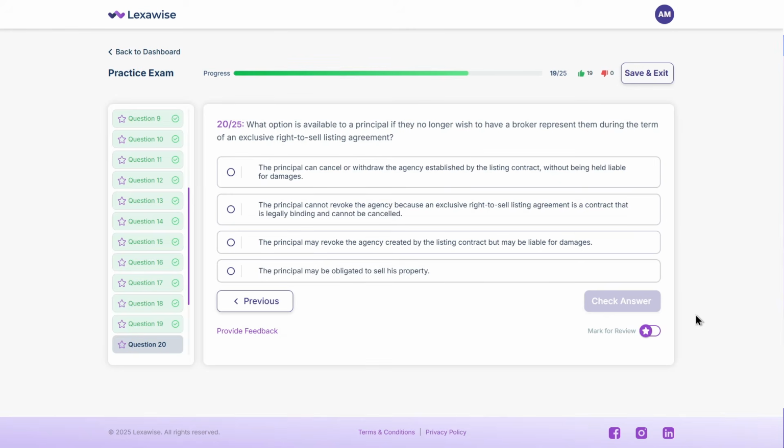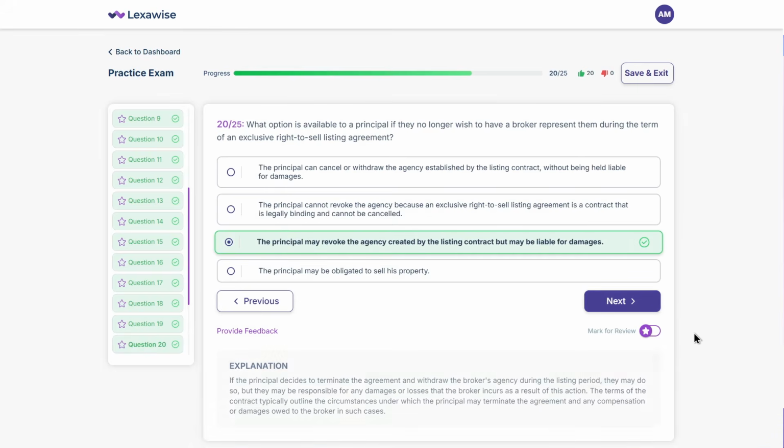The correct answer is C. The principal may revoke the agency created by the listing contract, but may be liable for damages. If the principal decides to terminate the agreement and withdraw the broker's agency during the listing period, they may do so, but they may be responsible for any damages or losses that the broker incurs as a result of this action. The terms of the contract typically outline the circumstances under which the principal may terminate the agreement and any compensation or damages owed to the broker in such cases.